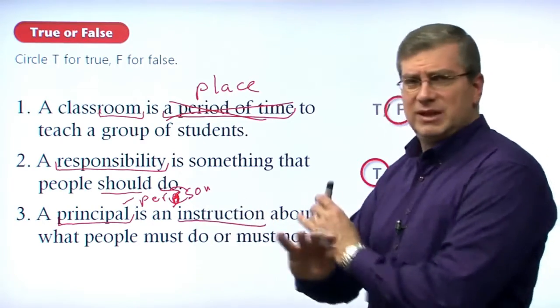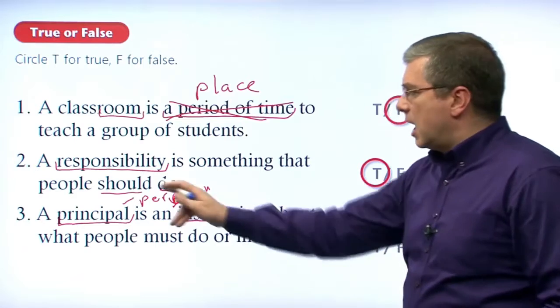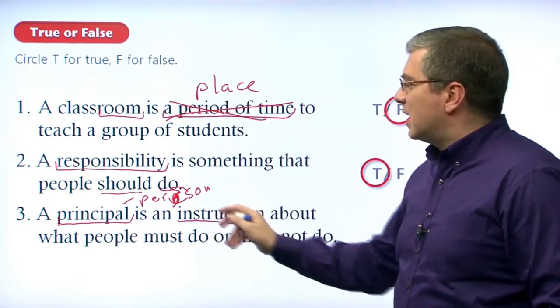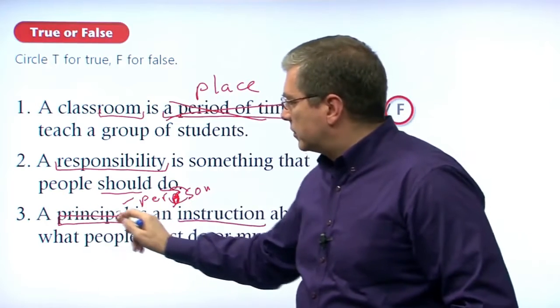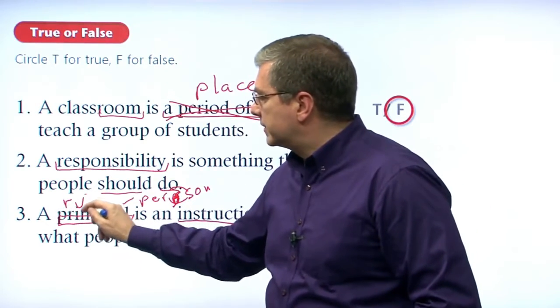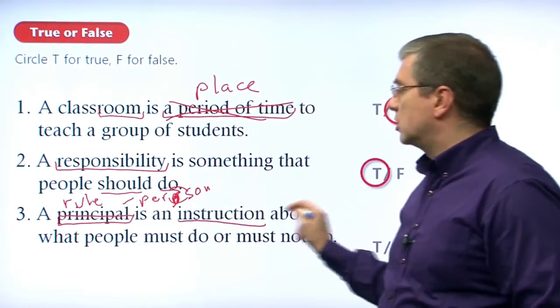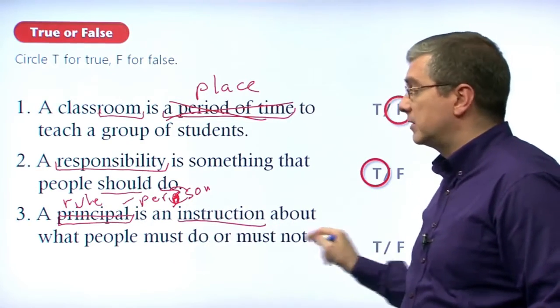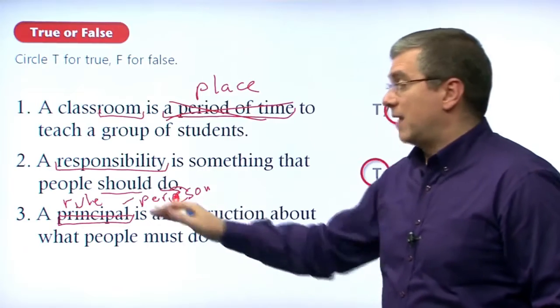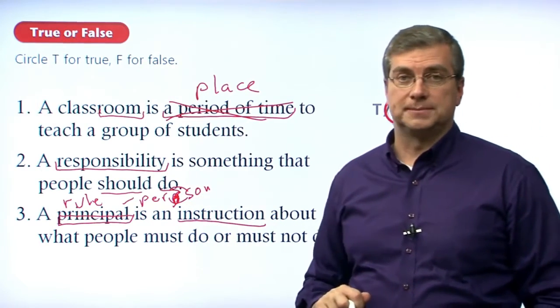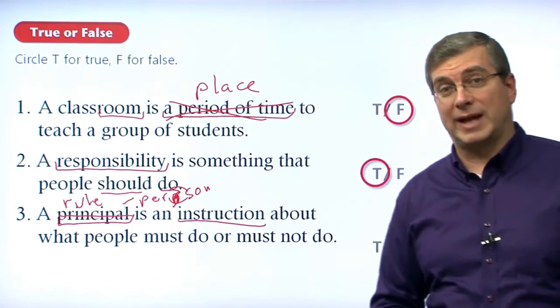So this sentence is not true. A person is not an instruction. A person is a person, okay? If we changed principal to rule, then this sentence would be correct. A rule is an instruction about what people must do or must not do. That's true. But we have to change the sentence to make it true, so the sentence is false. Okay, that wraps up the vocabulary section.